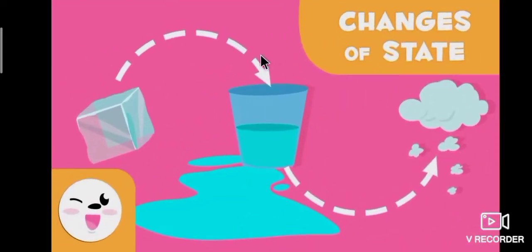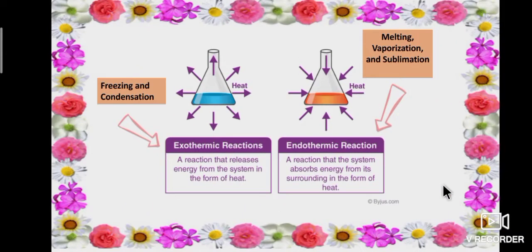After that, we have discussed about changes of state. How the changes occur, either it may be an exothermic reaction or an endothermic reaction. So, tell me what is exothermic reaction? A reaction that releases energy from the system in the form of heat. For example, in freezing and condensation, heat is released. So, it is an exothermic reaction.